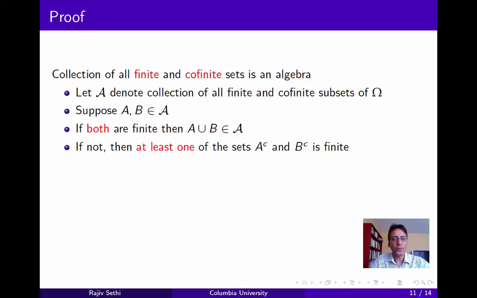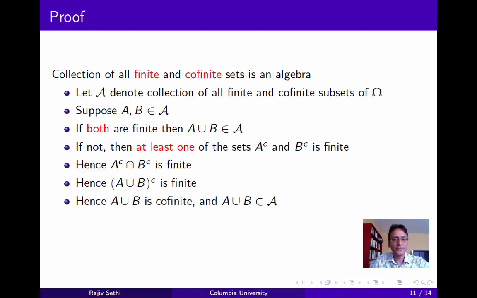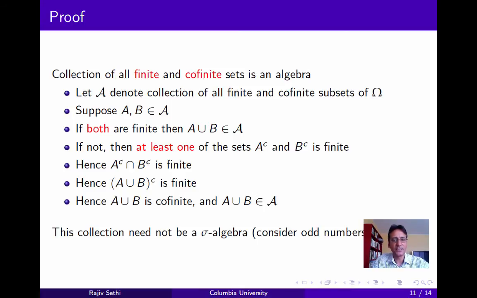If not, then at least one of them must be cofinite. In other words, at least one of the sets A complement and B complement must be finite. In which case the intersection of these two complements must be finite. And therefore, again using De Morgan's laws, the complement of the union must be finite. Hence the union of A and B is cofinite, and this set belongs to the class. So the class of all finite and cofinite sets of any arbitrary infinite sample space is an algebra.